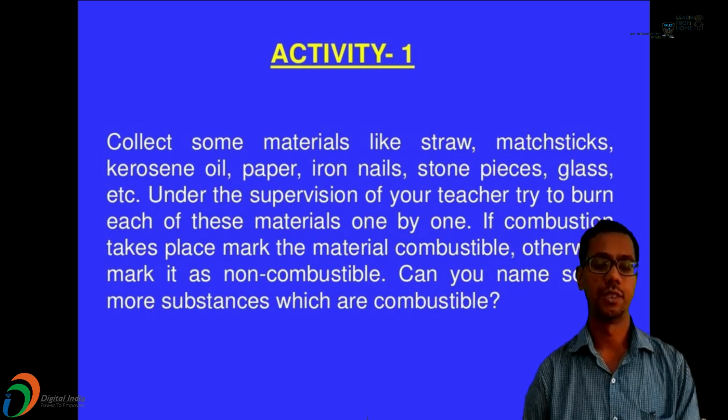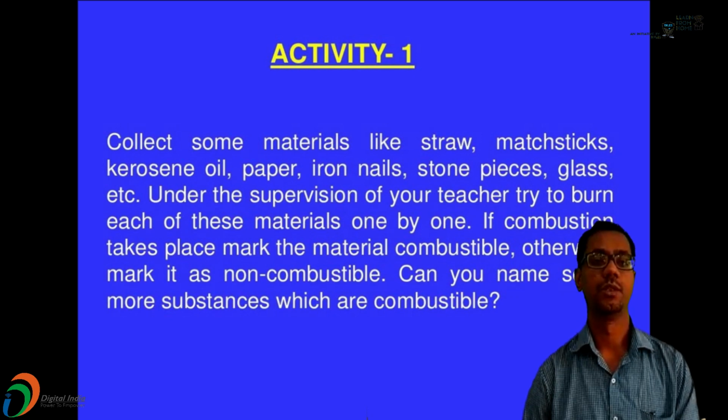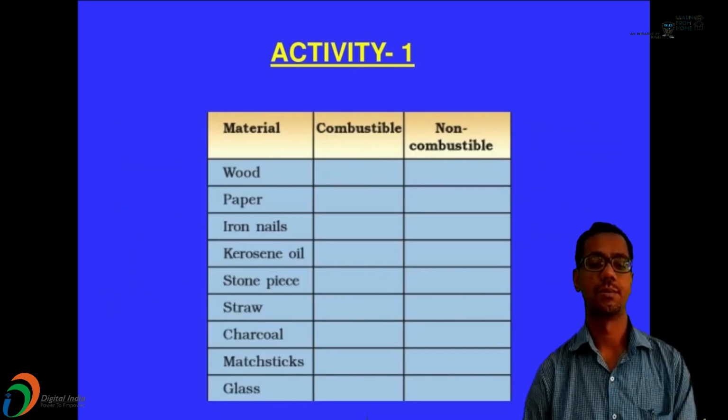I will provide you one table, and in that table you have to simply tick which substance is combustible and which substance is non-combustible. For example, we have wood. Tell me, wood, is it combustible or non-combustible? Yes, it is combustible. Paper, it is combustible. Iron nail, it is non-combustible.